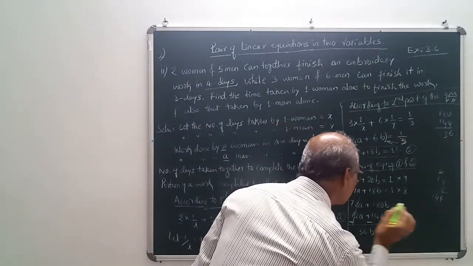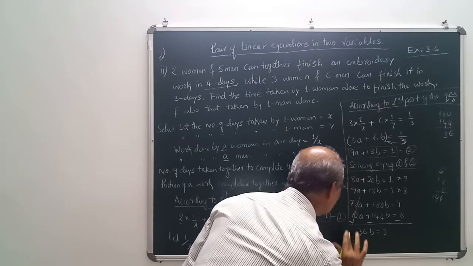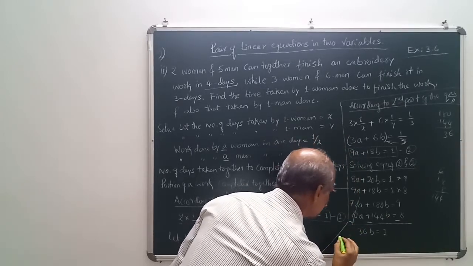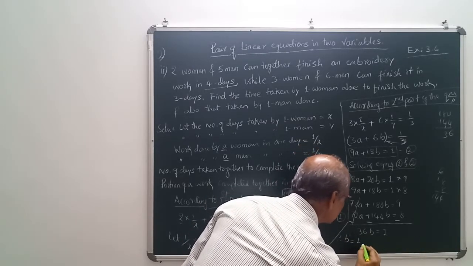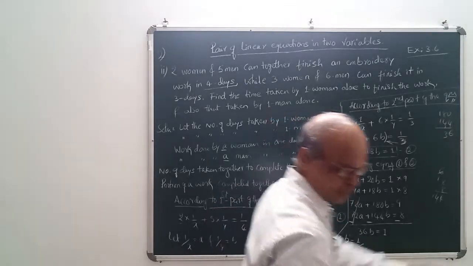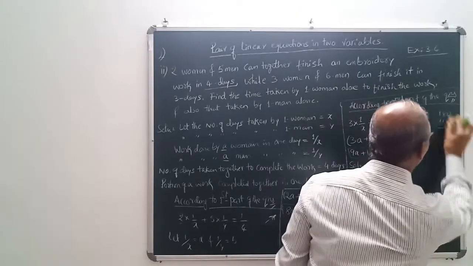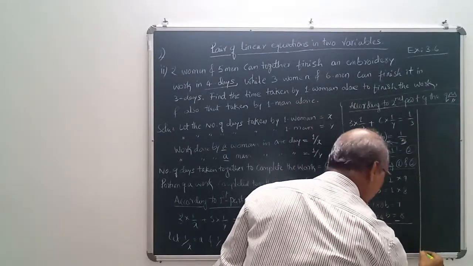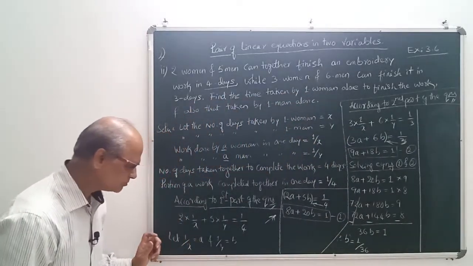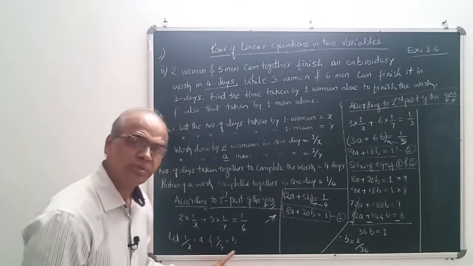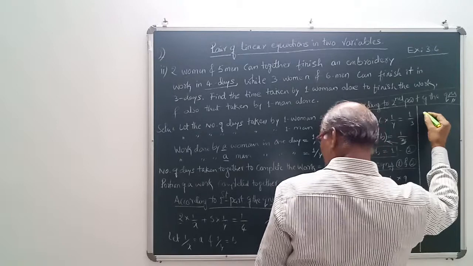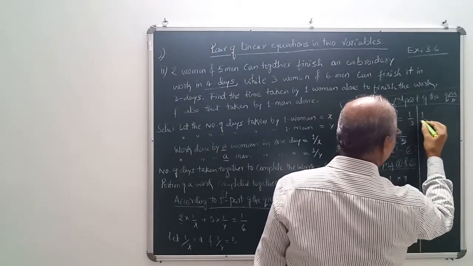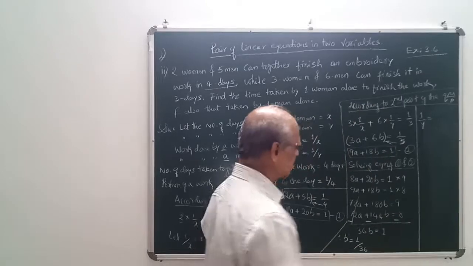So now what I do: b is equal to 1 divided by 36. Now I rub this part and put a line here again. What is our b? 1 by y. 1 by y means b, isn't it? Now here b means 1 by 36, therefore put 1 by y in place of b. That is 1 by y is equal to 1 by 36.